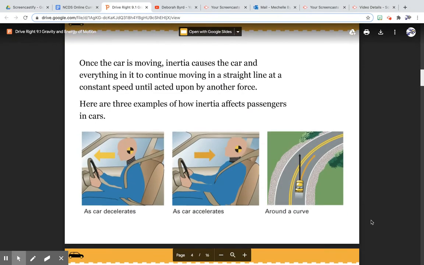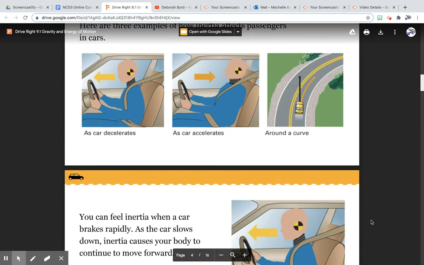Once the car is moving, inertia causes the car and everything in it to continue moving in a straight line at a constant speed until acted upon by another force. Here are the 3 examples of how inertia affects passengers and cars. As the car brakes, the passenger moves forward. As the car accelerates, the passenger moves back. Around a curve, the car has a tendency to stay in that black straight line.